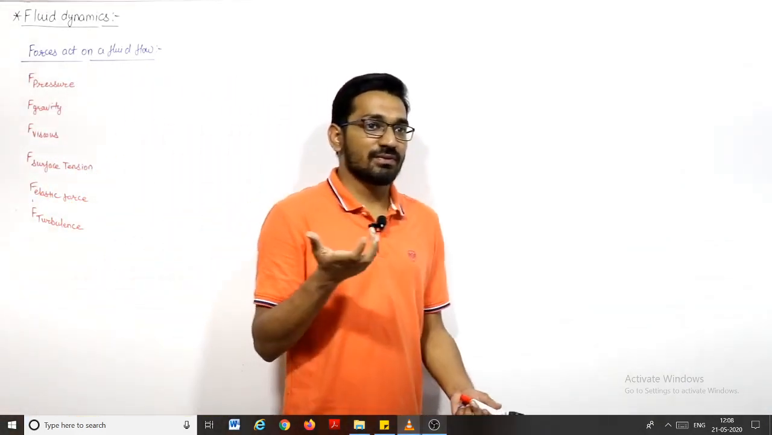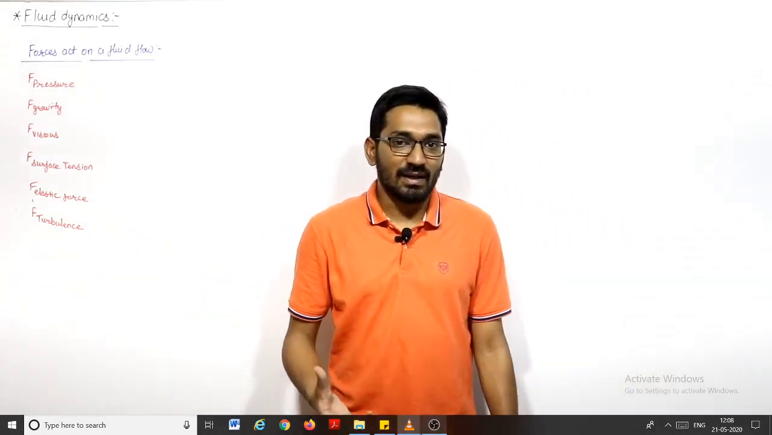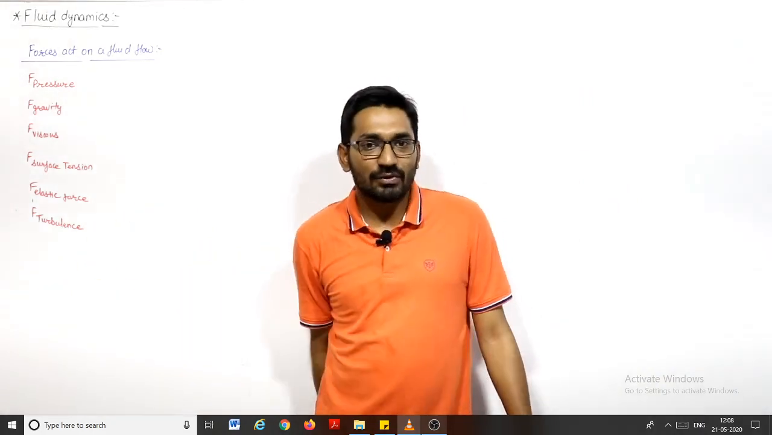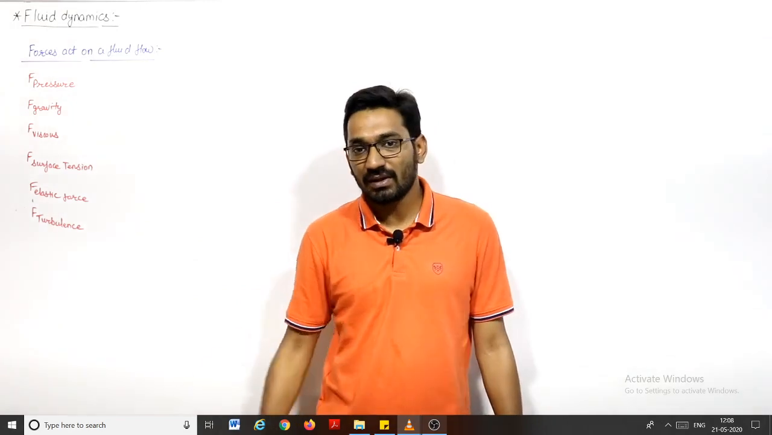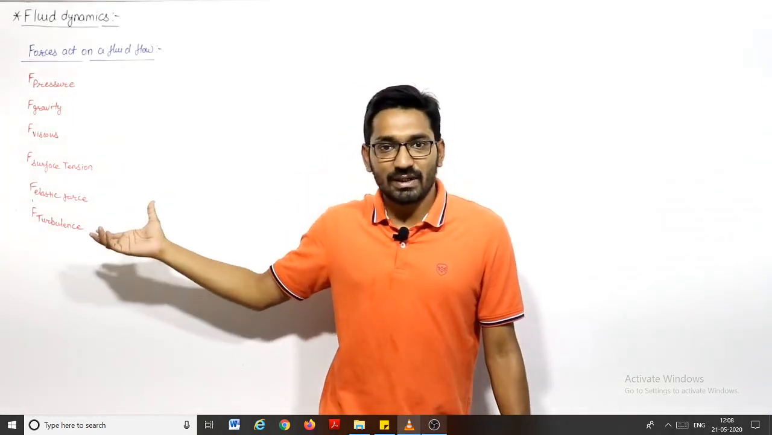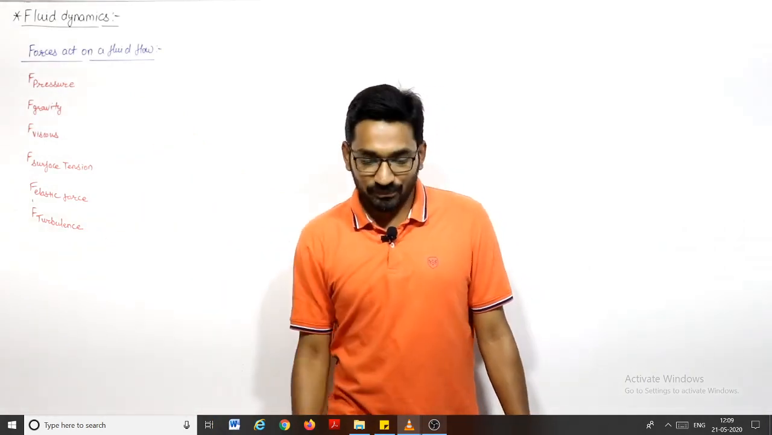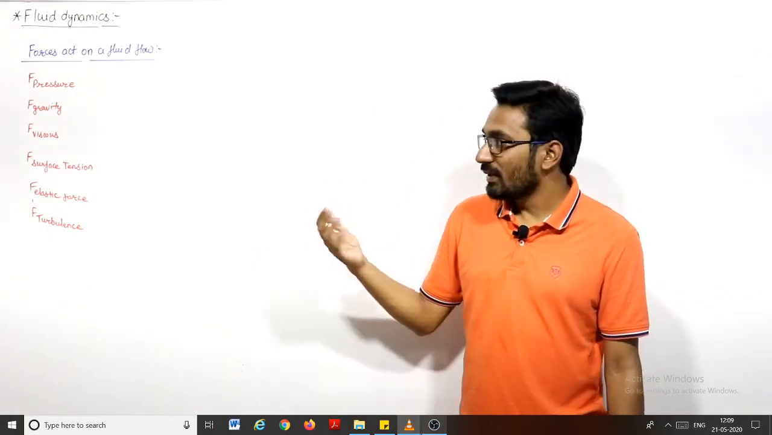Some of the forces will dominate in a particular kind of fluid flow, and some forces are very, very small. The surface tension force, or the turbulent force, will be significant when the fluid is flowing with very high velocity. When the fluid is flowing with very low or medium velocity, the turbulence force is very, very small. So in some cases, some forces will dominate and other forces will be very small. So we have different equations for different kinds of flow.